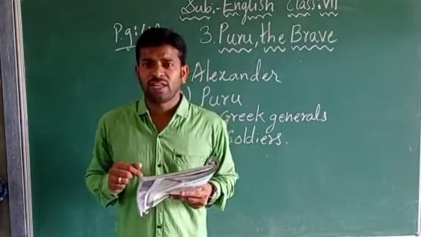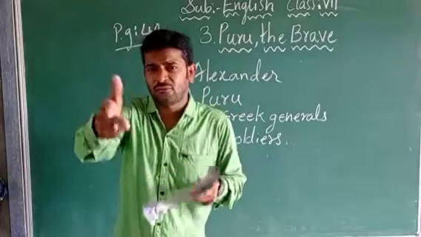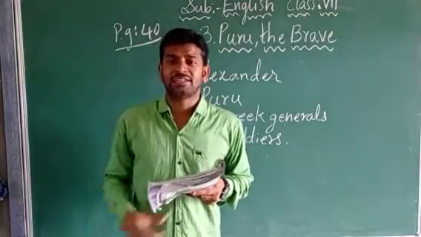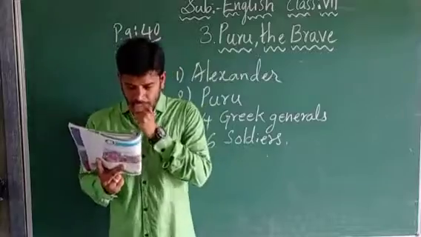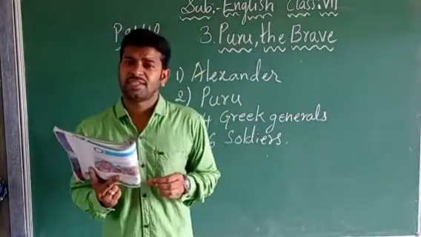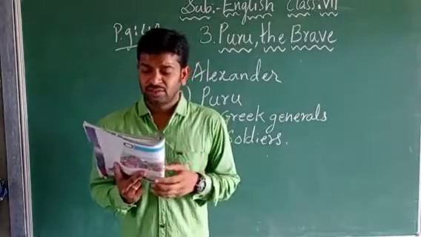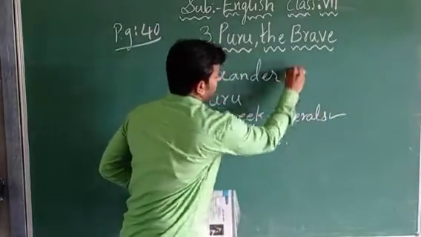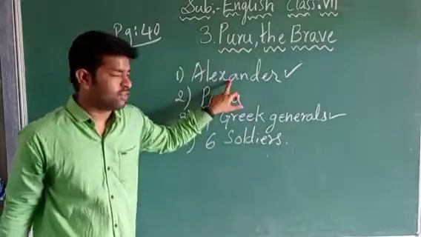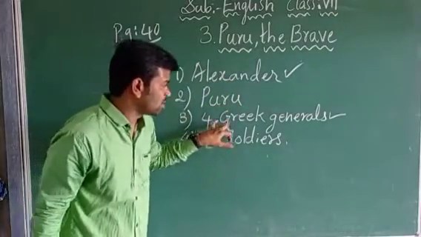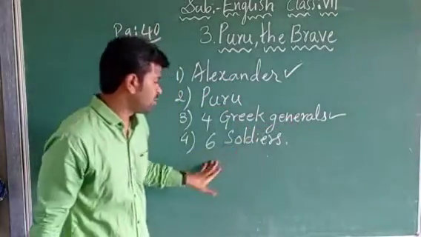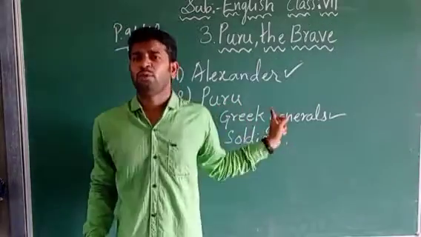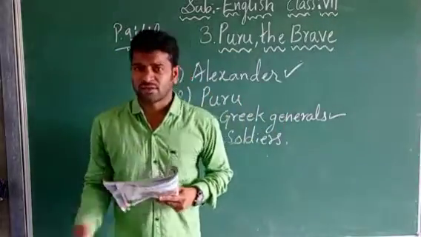You know the bank of the river? Where the river flows, beside that there is a sandy place. At that sandy place they are sitting. So Alexander is sitting on the high chair and 4 Greek generals. Still our Puru did not come. Only Alexander is having a conversation among 4 Greek generals and 6 soldiers also will come. Later on in the middle of our story, Puru will come, children. Don't get confused, right?